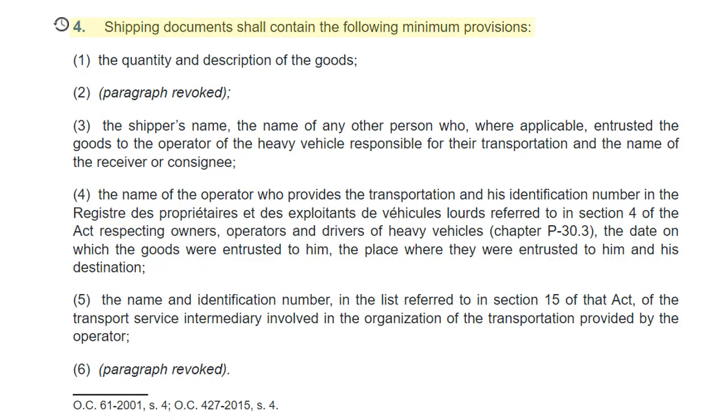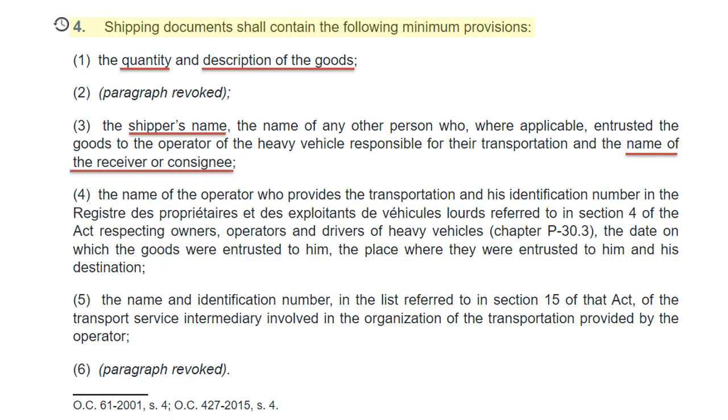And Section 4 requires at minimum the quantity and description of the goods. Note again, not just dangerous goods, but all goods whatever they may be. The names of the sender, shipper or consignor. The name of the recipient, receiver or consignee. The name of the carrier or transporter.